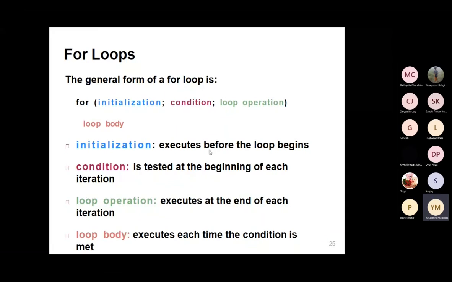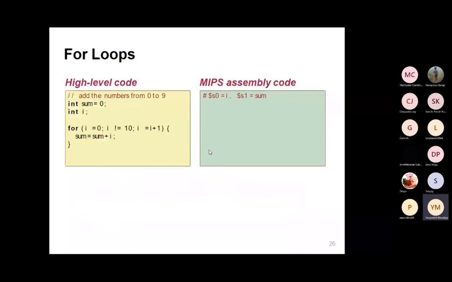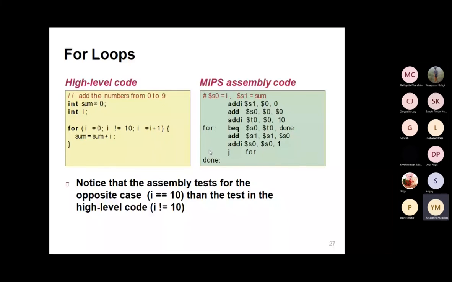For example, let's take the for loop condition. How is the for loop defined? Inside the for loop, we have initialization, condition, and loop operation. Initialization is executed before the loop begins. Condition is tested at the beginning of each iteration. Loop operation is executed at the end of each iteration. Loop body is executed each time the condition is met. This is the high level code for the for loop. For the for loop we also use BEQ. If the condition is true, the inside operations will run. If it is not, then it moves directly to the done operation.